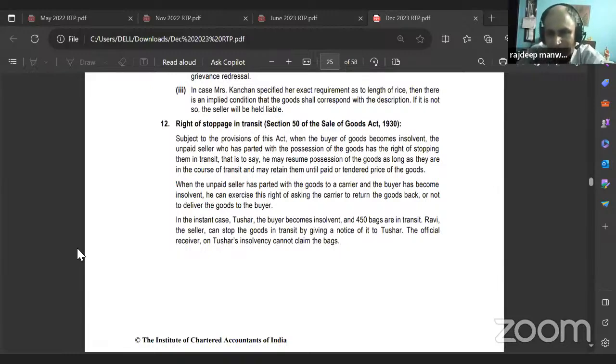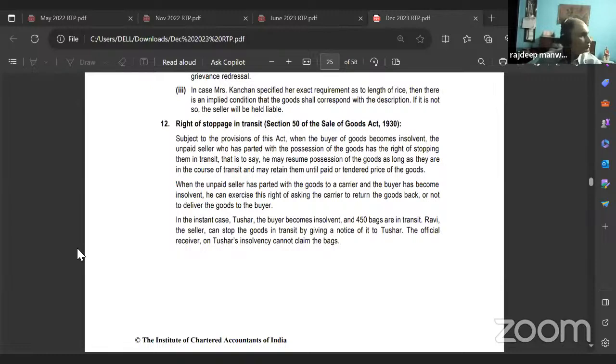Right of stoppage in transit, Section 50 of the Sale of Goods Act 1930. Subject to the provisions of this Act, when the buyer of goods becomes insolvent, the unpaid seller who has parted with the possession of the goods has the right of stopping them in transit.